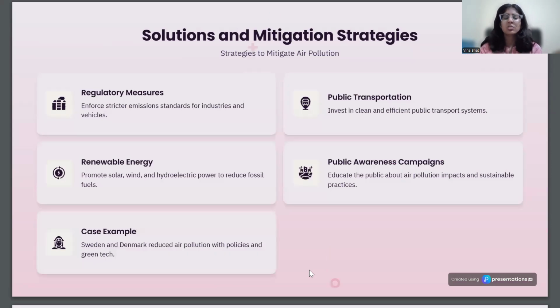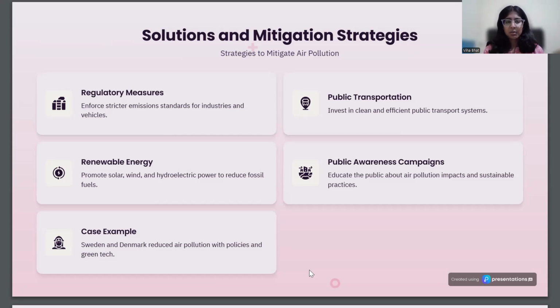Next, what are the solutions and mitigation strategies? First is regulatory measures, enforcing stricter emission standards for industries as well as transport vehicles. Next is renewable energy, promoting solar, wind, and hydroelectric power to reduce fossil fuel consumption. Next is public transportation, investing in clean and efficient public transport systems like electric vehicles and electric buses. Next is public awareness campaigns, educating the public about air pollution impacts and sustainable practices.